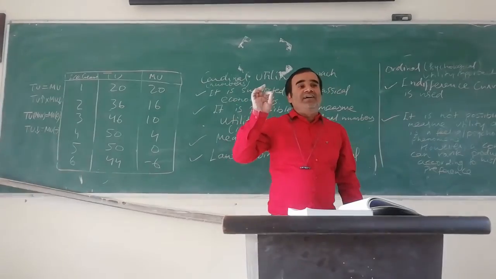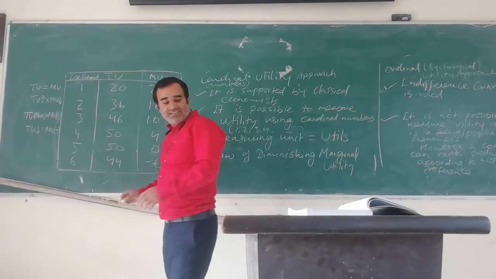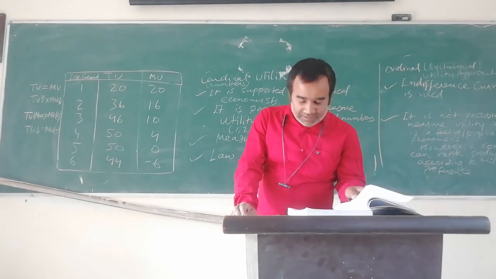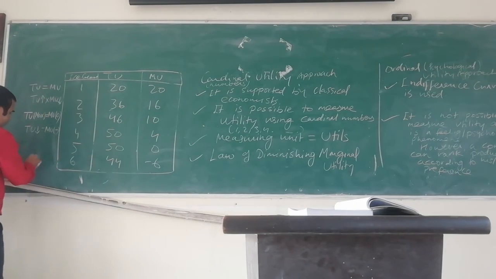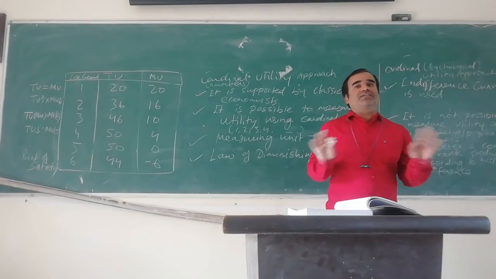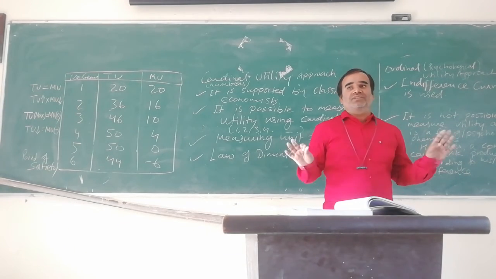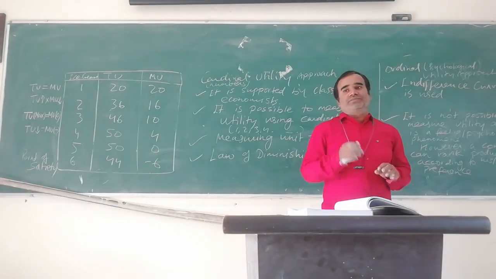You cannot continue to consume that product. That is called the point of satiety. Satiety means complete satisfaction. Beyond this, you cannot continue to consume that product. You are completely saturated. Maximum satisfaction. After that, if you continue, the satisfaction level goes down. Okay?